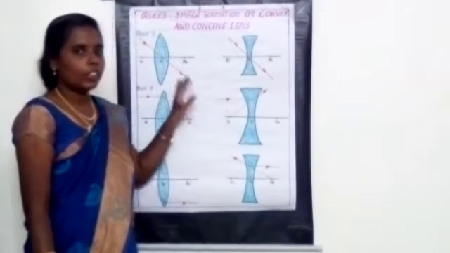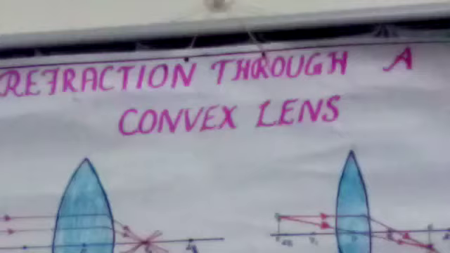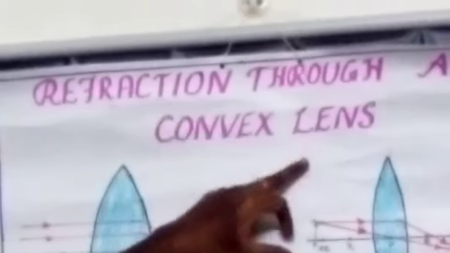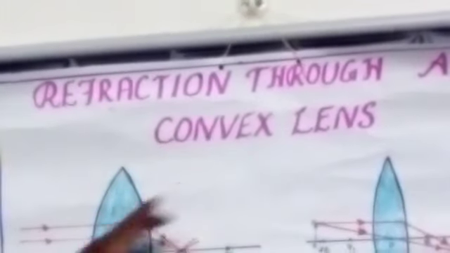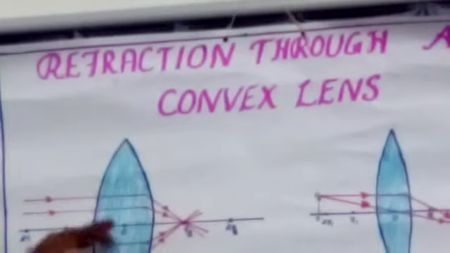Have you all understood the three rules? Yes? Okay. Now we can see the refraction through a convex lens: how the refraction takes place and how the image is formed through the convex lens.